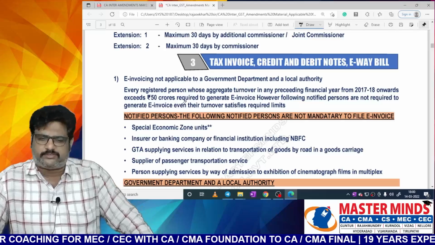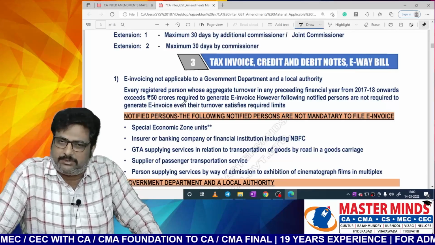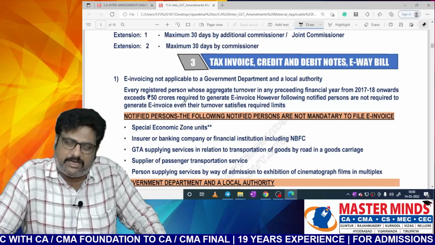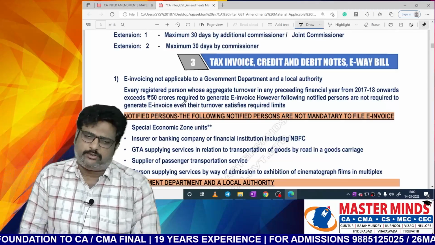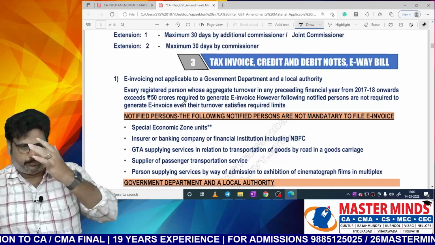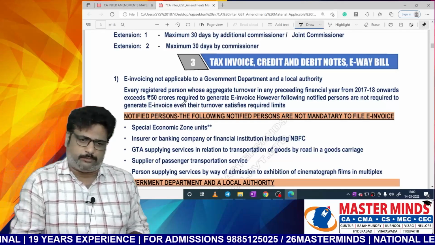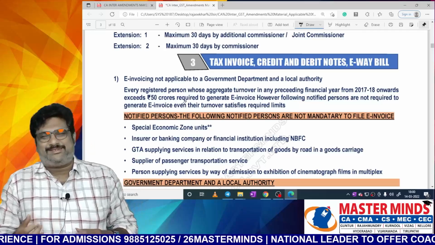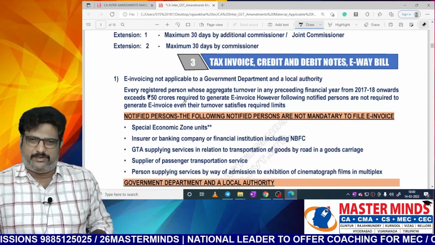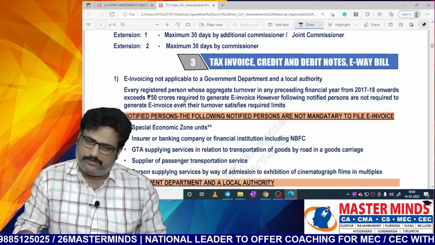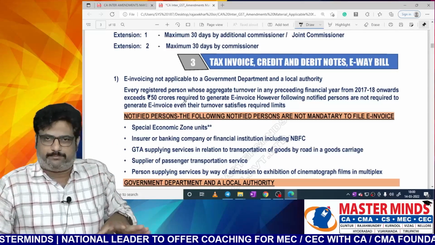And a person supplying services by way of admission to exhibition of cinematographic films in a multiplex, that means multiplex theaters. With respect to multiplex theaters, what is the position? Generally, these also issue many tickets. So every time issuing an invoice is also a difficult task for them. So all these people were already covered previously.